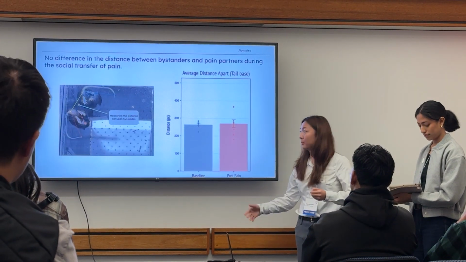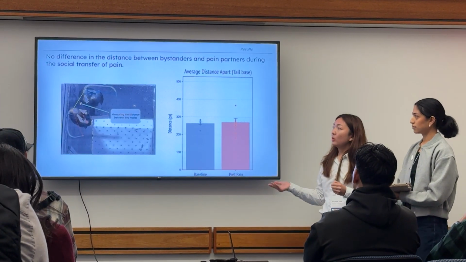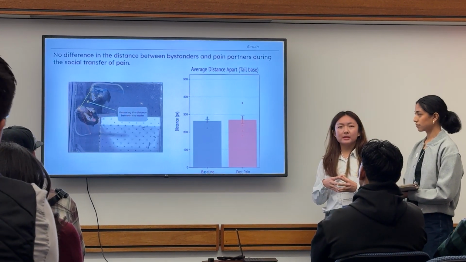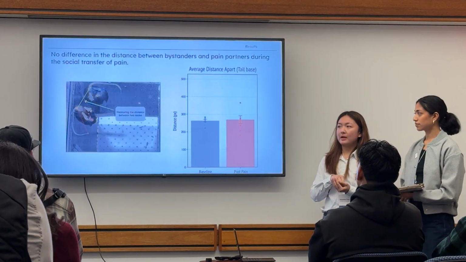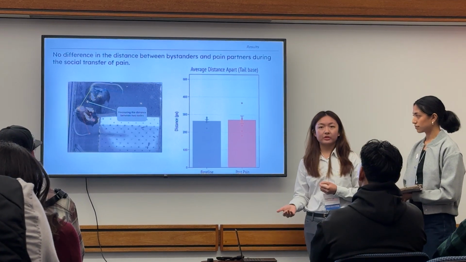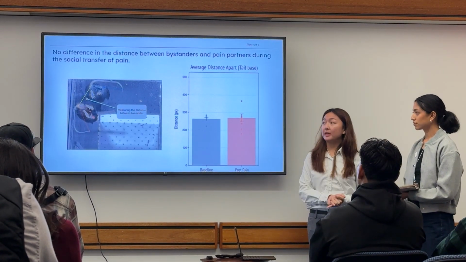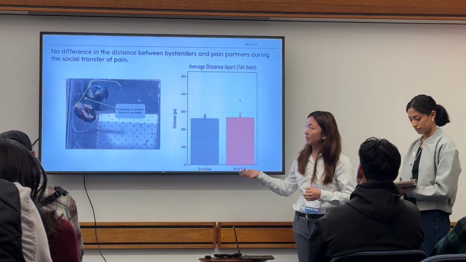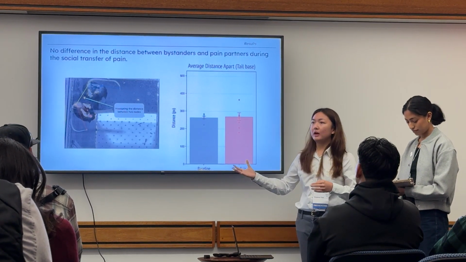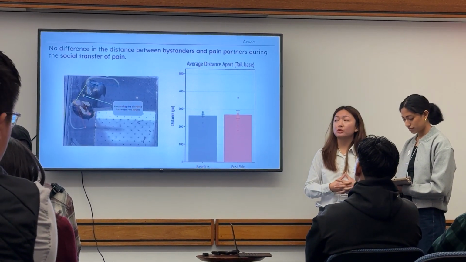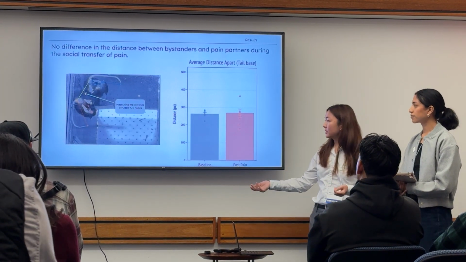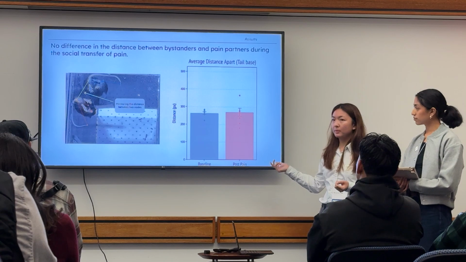So based on our previous observations, we then wanted to test our hypothesis by seeing if close proximity is the specific discrete behavior that drives the social transfer of pain from the pain mouse to the bystander. So we measured the distance between the two tail-base nodes as an evaluation of how generally close they were together during the social interaction. And to our surprise, there was no significant difference from the baseline to the post-pain injection.